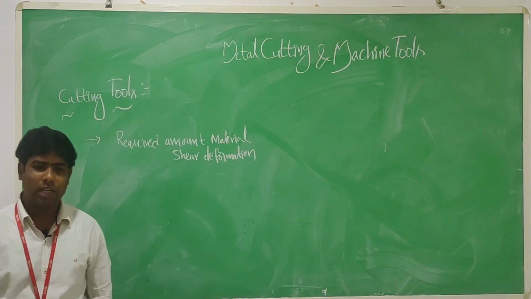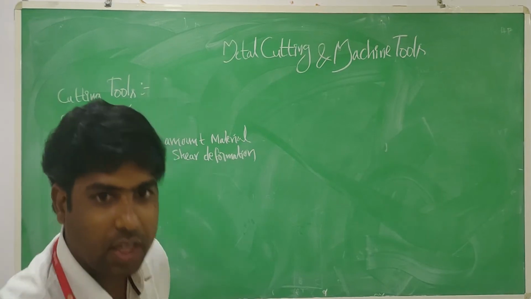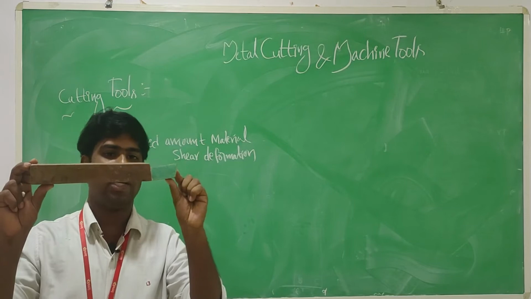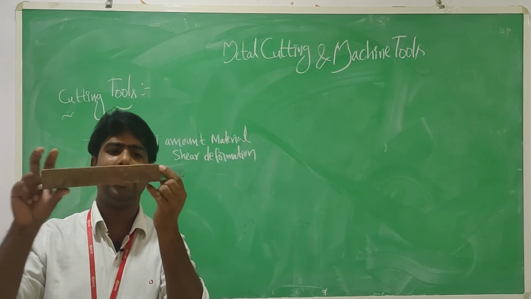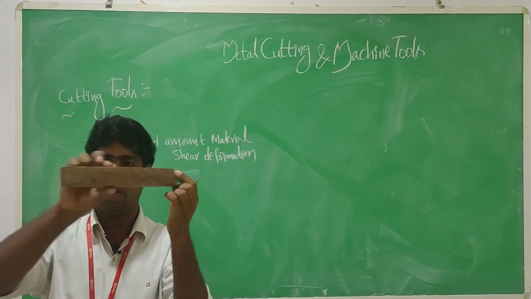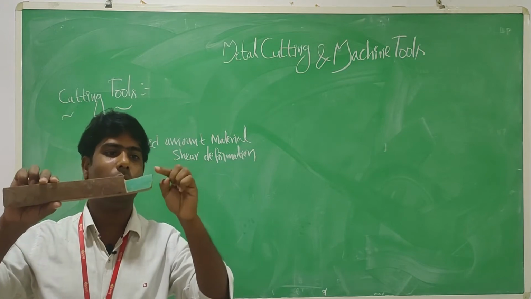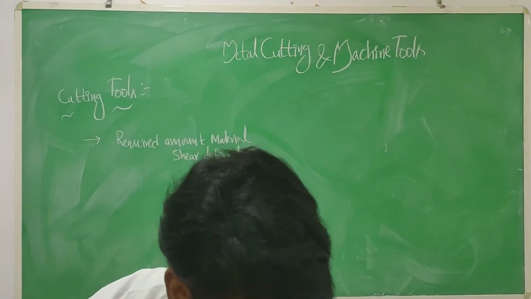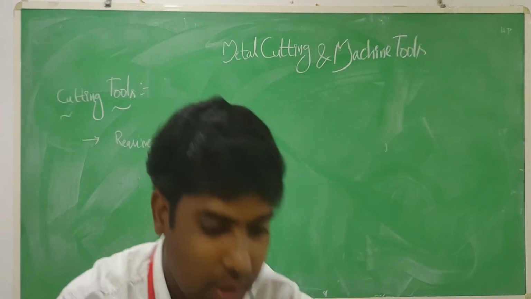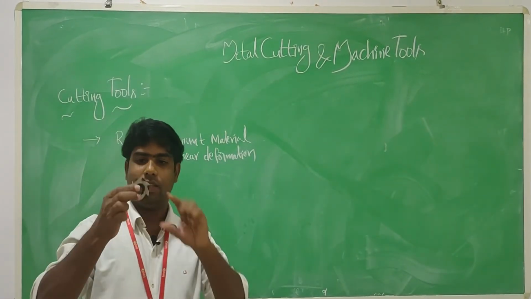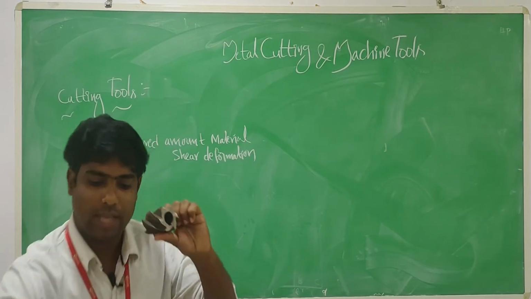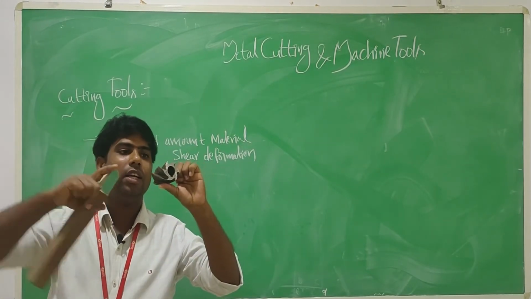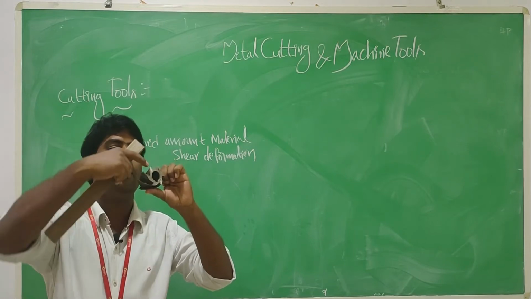I'll show you what a cutting tool is. It is a small cutting tool, a solid tool having cutting edges. This is also one of the cutting tools. It has cutting edges and a number of teeth.